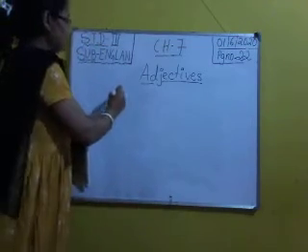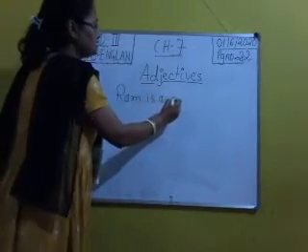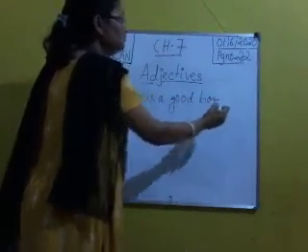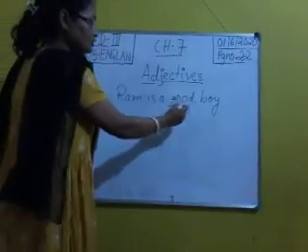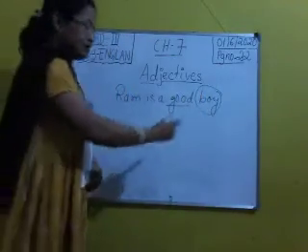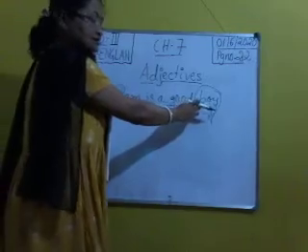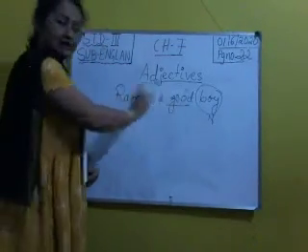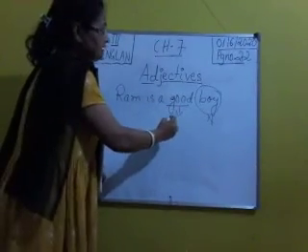See, Ram is a good boy. Ram is a good boy. Here in this sentence, the word good describes the noun boy. Boy is a noun, isn't it? Now, how is the boy, how is Ram? Describing the quality of Ram here, isn't it? He is a good boy. So, good is an adjective.